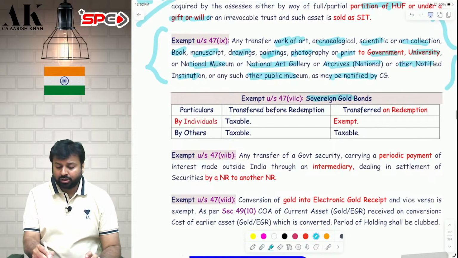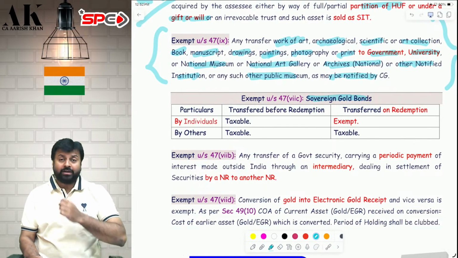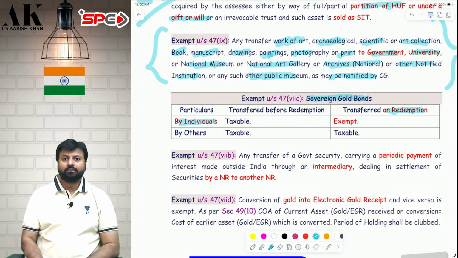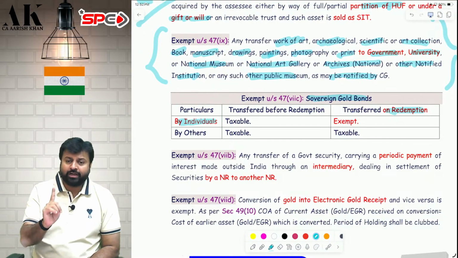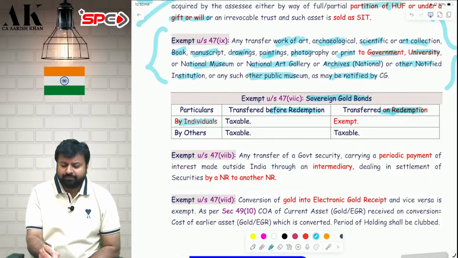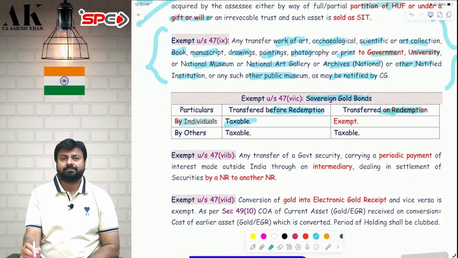Next one, sovereign gold bond. Sovereign gold bond is exempt for individuals provided they transfer on redemption, on maturity. So if a sovereign gold bond is transferred on maturity by an individual, it is exempt. What if it is transferred before redemption? Then it is taxable.